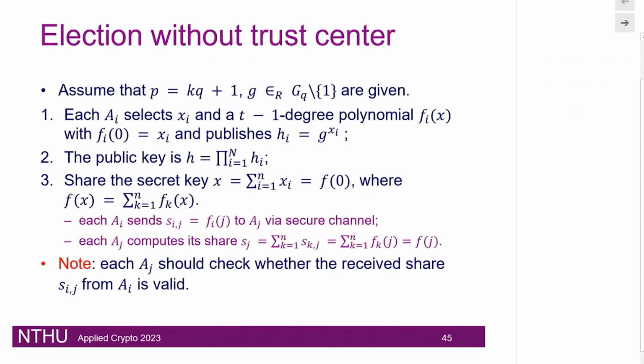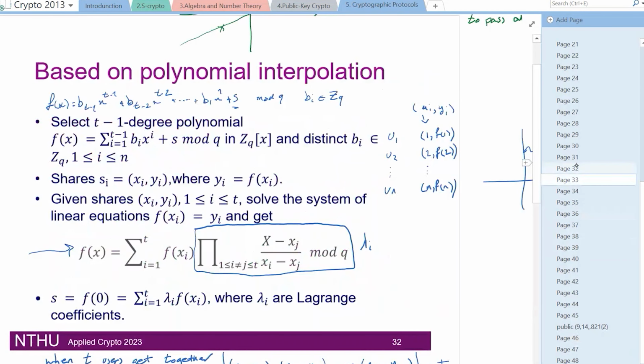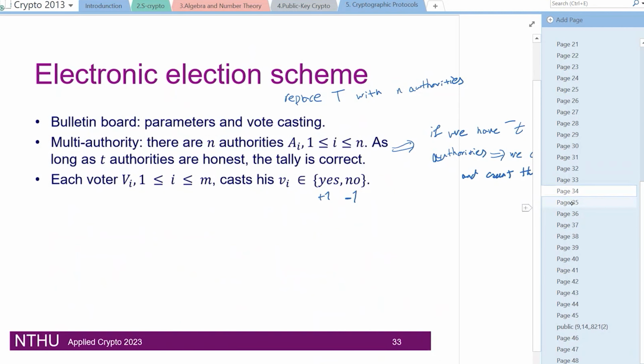So the last piece that we need to discuss is this election without the trusted center, that we call T. In the beginning, we said that we need this trusted center. If I go back, right over here.